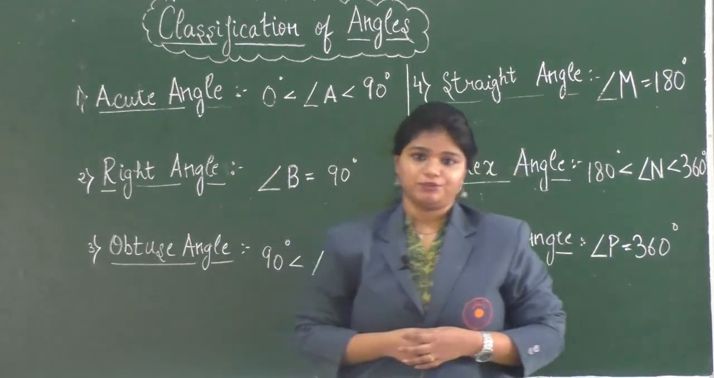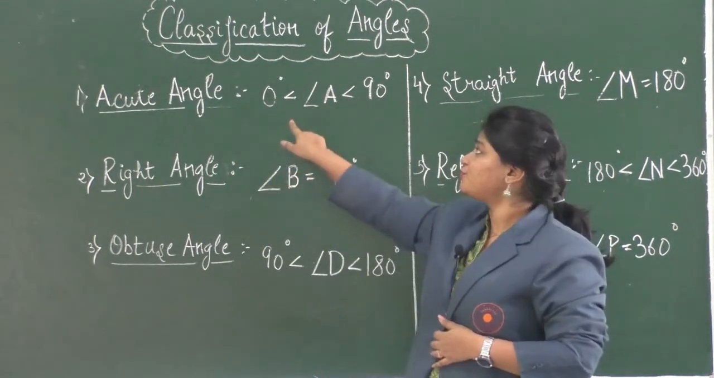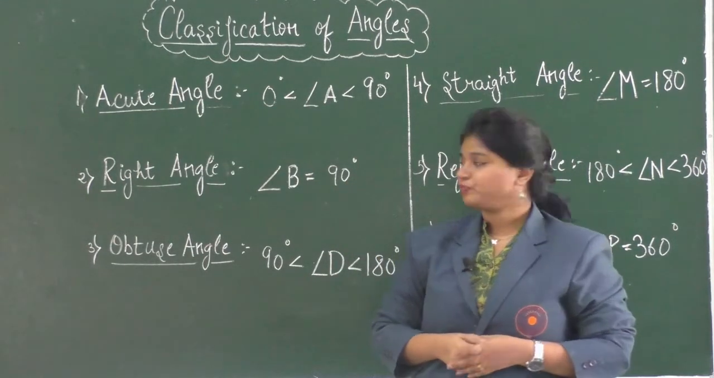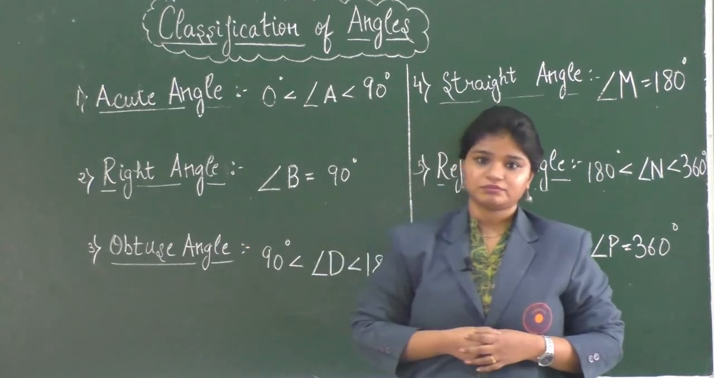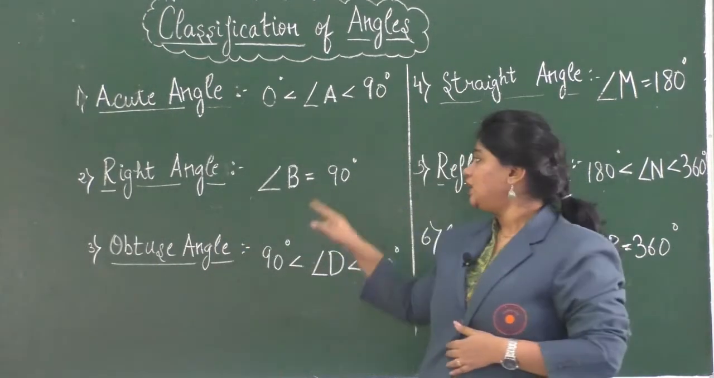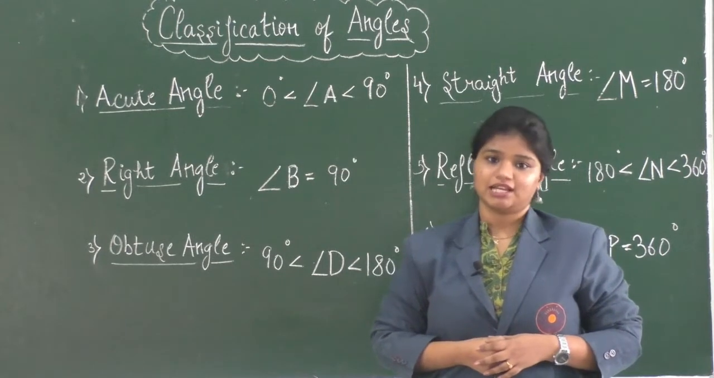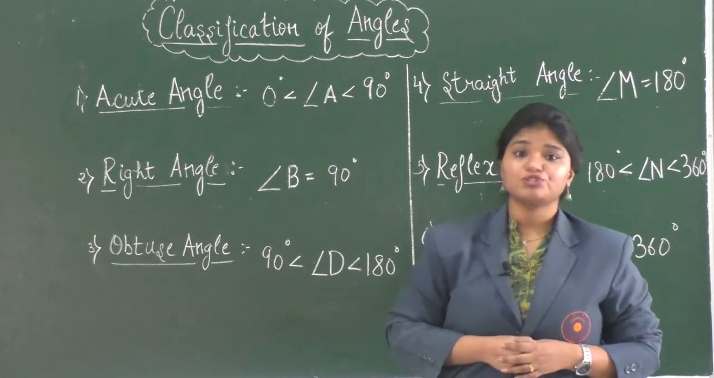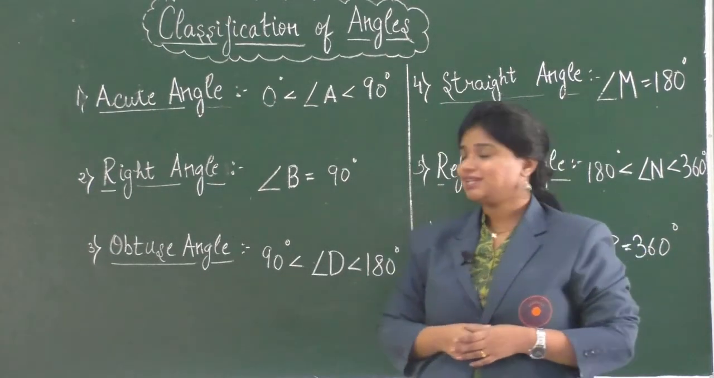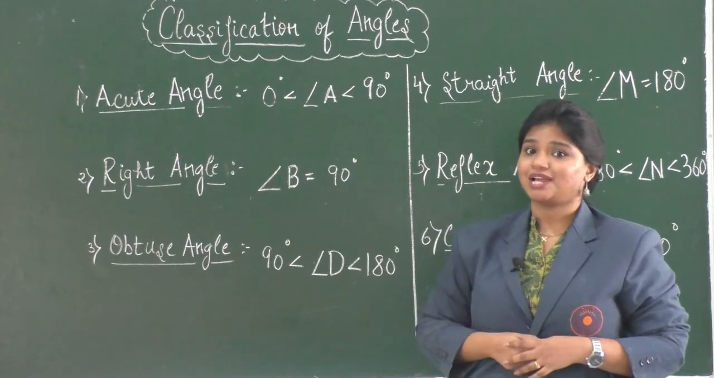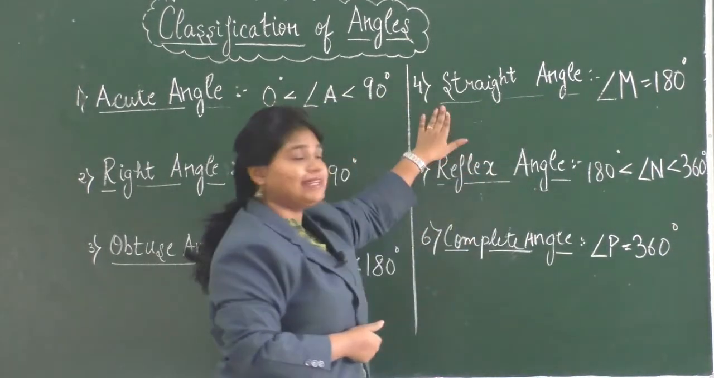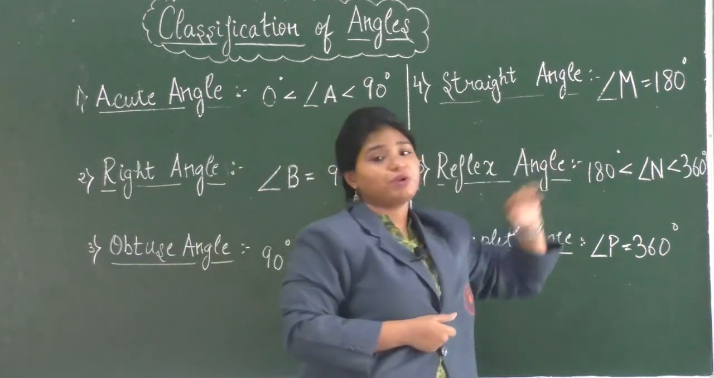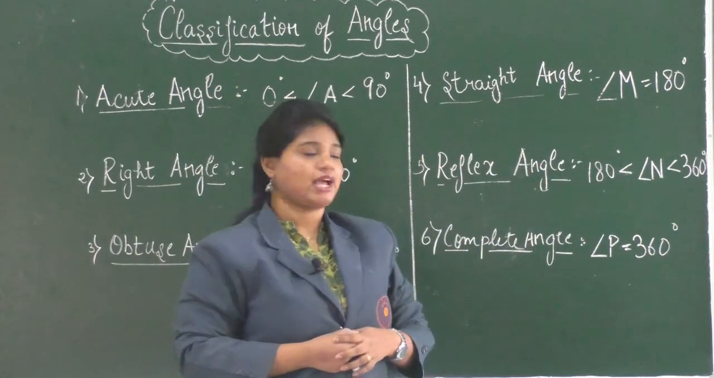First is acute angle. An angle whose measure is more than 0 degree but less than 90 degree is called an acute angle. Next is a right angle. An angle whose measure is equal to 90 degree is called a right angle. Third is obtuse angle. An angle whose measure is more than 90 degree but less than 180 degree is known as an obtuse angle. Next we have straight angle. An angle whose measure is equal to 180 degree is known as a straight angle.